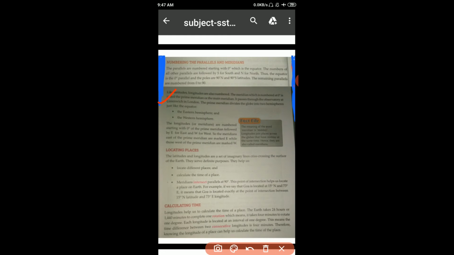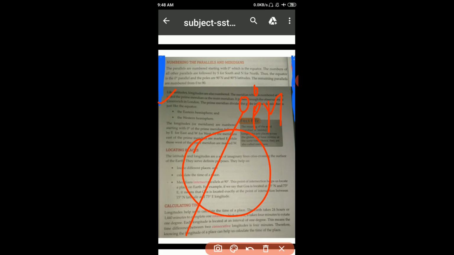Like latitudes, longitudes are also numbered. The meridian which is numbered at 0 degree, first we make the diagram for this. The meridian which is numbered at 0 degree is called the prime meridian or the main meridian. It passes through the observatory at Greenwich in London. Zero degree. Prime meridian.